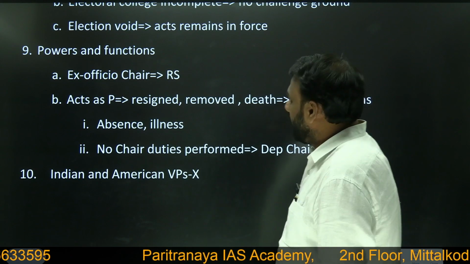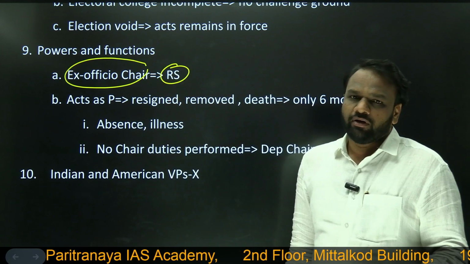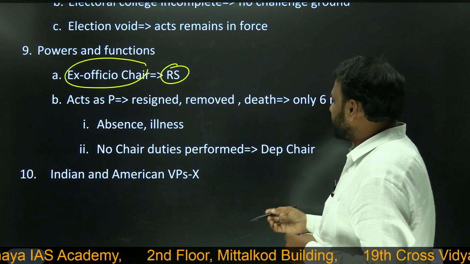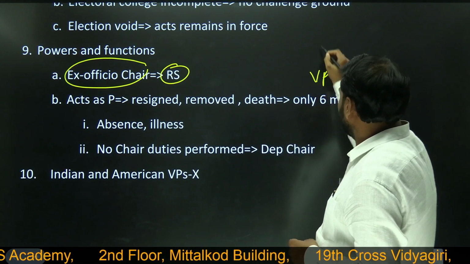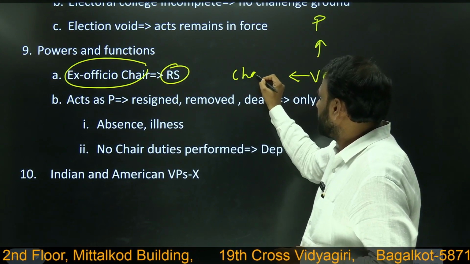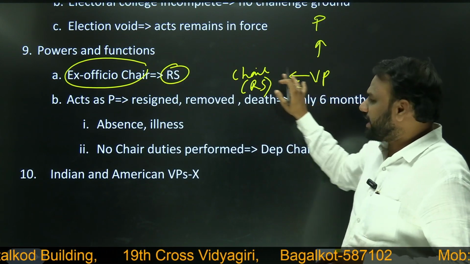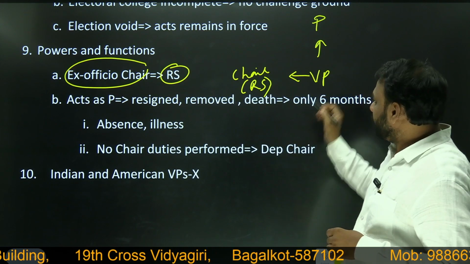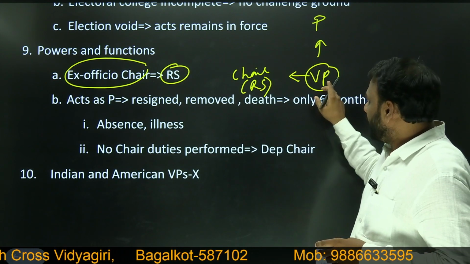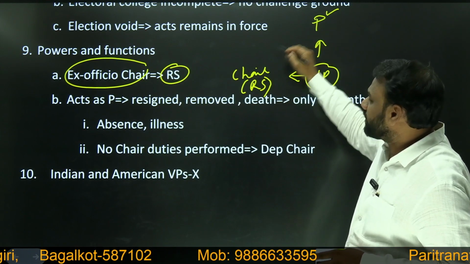So he is the ex officio chairman of Rajya Sabha. By default, Vice President of India is chairman of Rajya Sabha. Next, he also acts as President. So Vice President plays multiple roles. He acts as President and he also acts as chairman of Rajya Sabha. Normally Vice President acts as chairman of Rajya Sabha. Then when will Vice President act as President? Later on. But one thing to remember, Vice President can act either as Chairman of Rajya Sabha or as President. He cannot perform both the roles simultaneously.